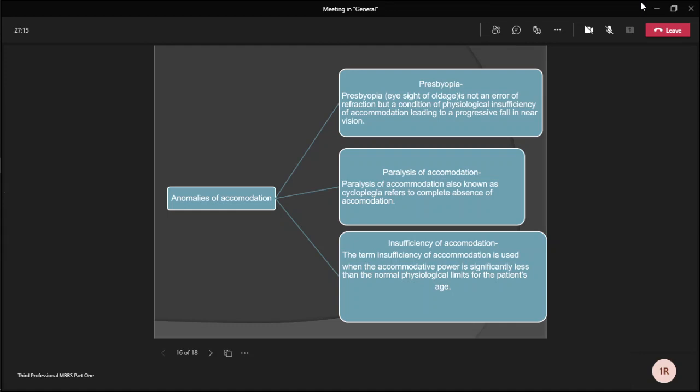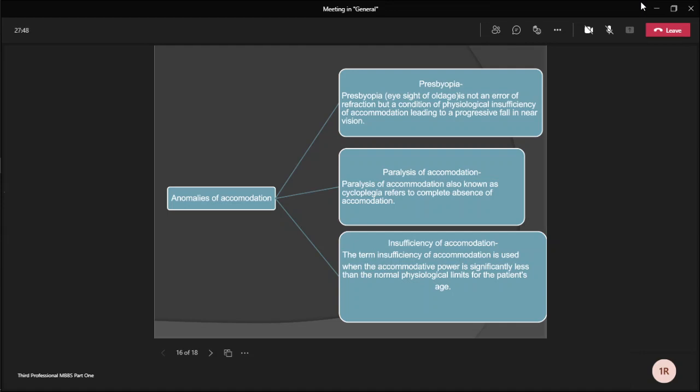Next, we discuss anomalies of the accommodation. It may be presbyopia, it may be paralysis of the accommodation, it may be insufficiency of accommodation. First, we describe presbyopia. Presbyopia, or eyesight of old age, is not an error of refraction, but a condition of physiological insufficiency of accommodation leading to a progressive fall in near vision. Ideally, presbyopic correction is needed after the age of 40 years.